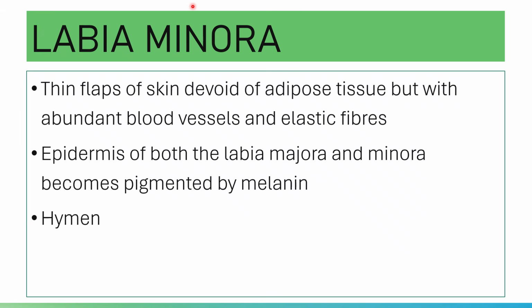The epidermis of both the labia minora and labia majora becomes pigmented with melanin with the onset of puberty. The outer lateral aspect of the labia minora is usually more pigmented than the inner medial aspect. On the inner aspect, the melanin pigmentation becomes progressively reduced as your vaginal introitus is approached.